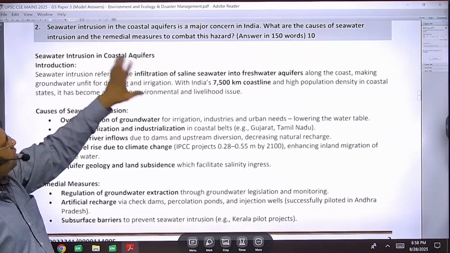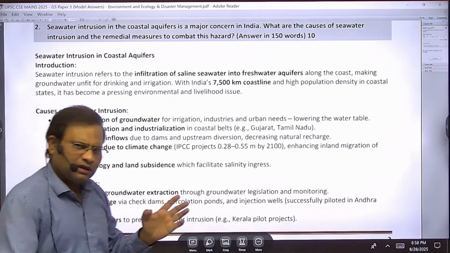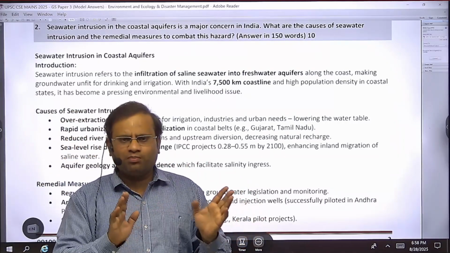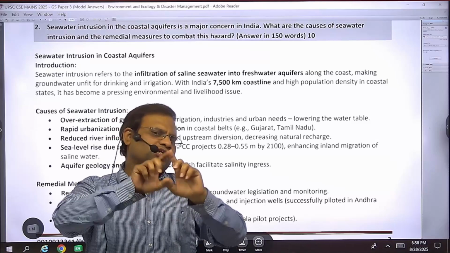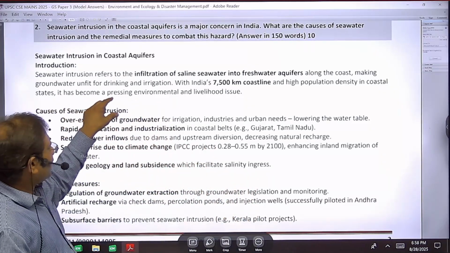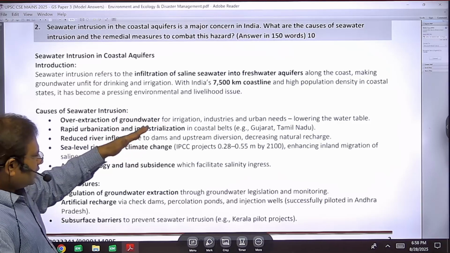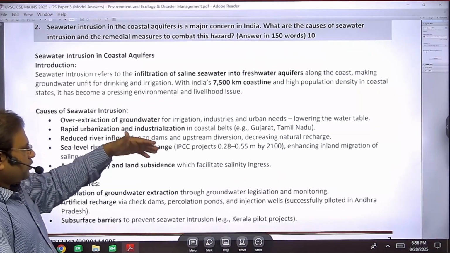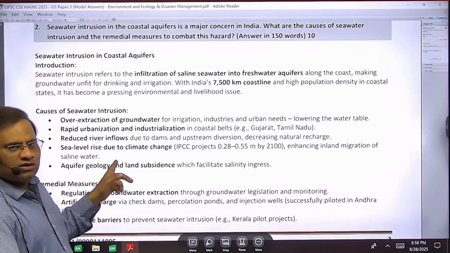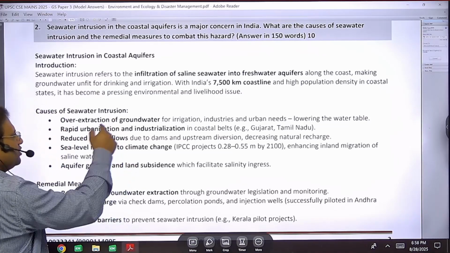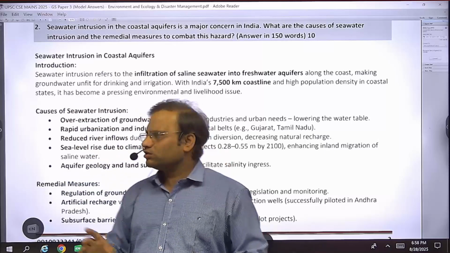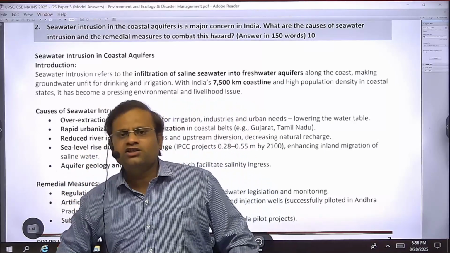Come to the second portion, causes of this intrusion. Causes are multiple. Causes can be man-made, causes can be natural. So it is suggested that you structure your answer. Like in the heading, you should write causes of seawater intrusion. Then go point-wise, like in this answer, the points are written. You can structure it this way: natural causes, man-made causes. So first come to the natural causes of seawater intrusion.